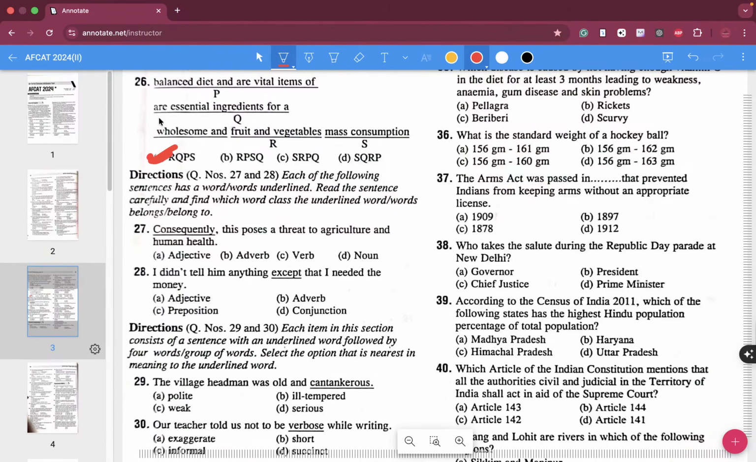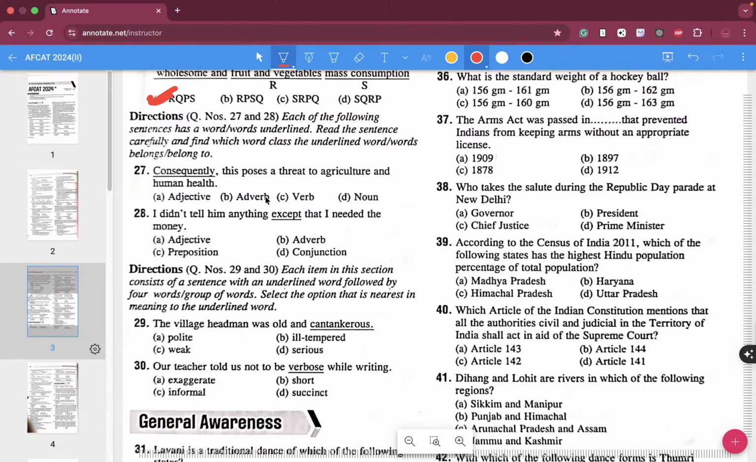Absolutely not an easy one. There's a lot of error in the question also, but we can't do away with it. This is what it is, because these are memory based questions over here.